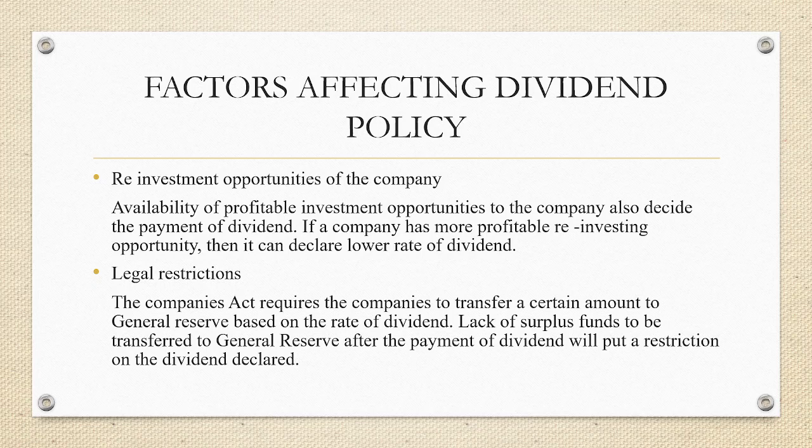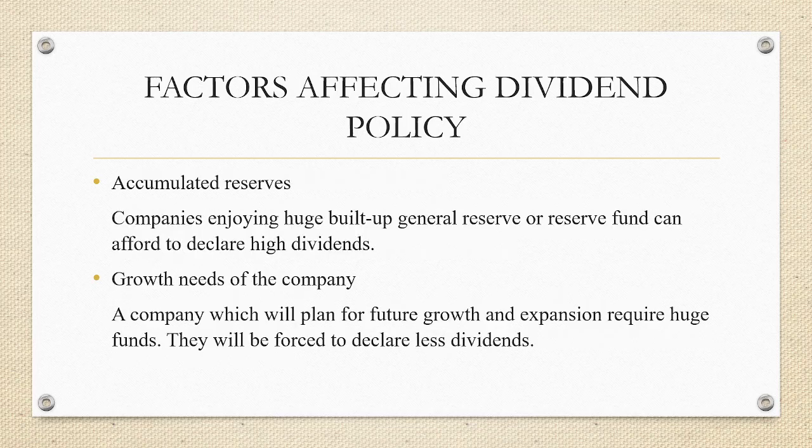The next aspect is the legal restrictions. The Companies Act requires the companies to transfer a certain amount to general reserve based on the rate of dividend. So, when this rule is applicable, the lack of surplus fund to be transferred to the general reserve after the payment of dividend will put a restriction on the dividend declared. The accumulated reserves.